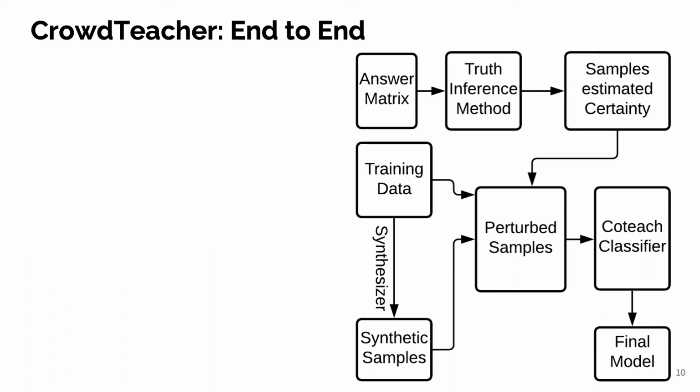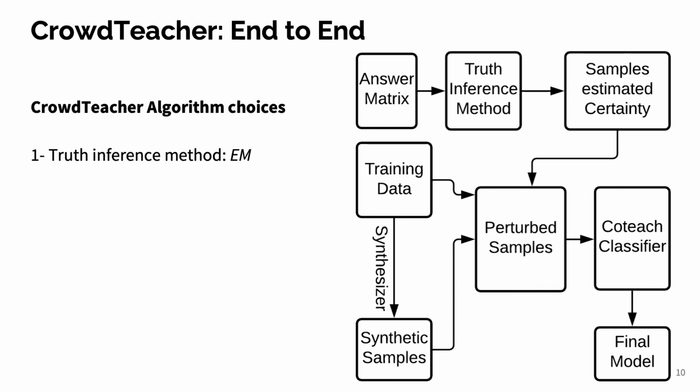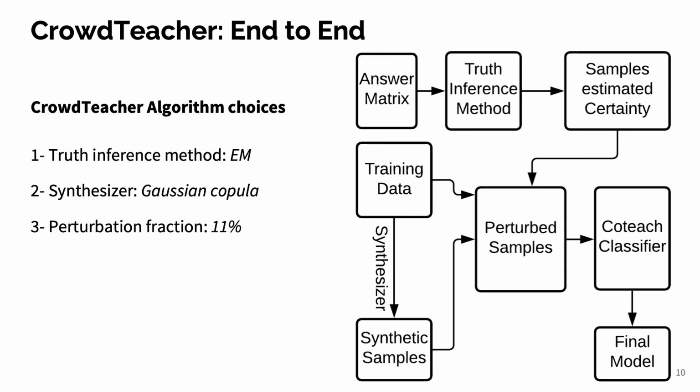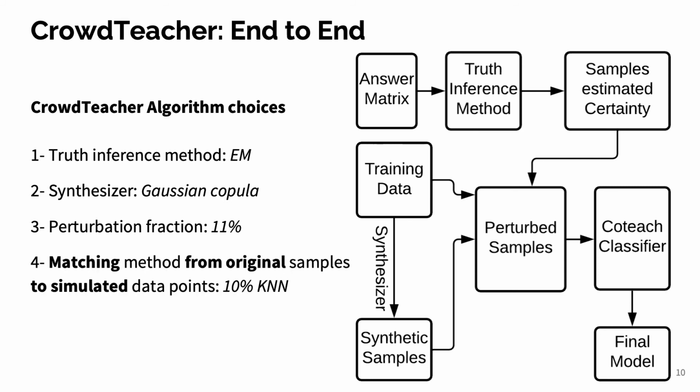For our experiments, we made the following choices for the parameters of CrowdTeacher. We used the EM truth inference method given its robustness in previous literature. For synthesizers, we considered the three tabular synthesizers I introduced earlier: CTGAN, TVAE, and Gaussian Copula. We stick to Gaussian Copula because of its good runtime. For perturbation fraction, we use 11%. And finally, for matching, we did k-nearest neighbor fitting between the original point and synthetic ones and randomly chose one sample from the top 10% nearest synthetic samples to the original one as its corresponding match.